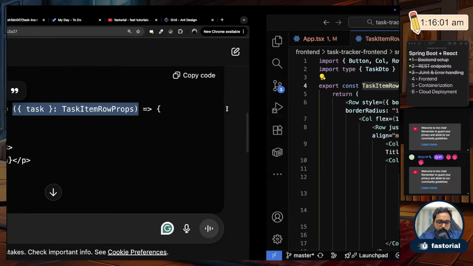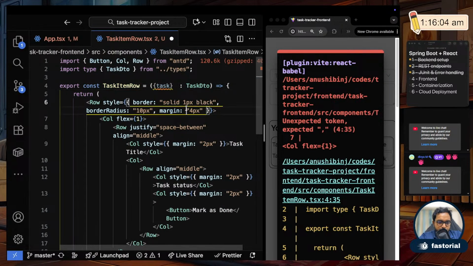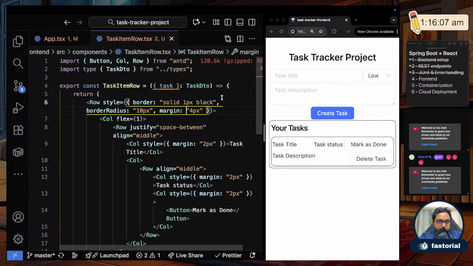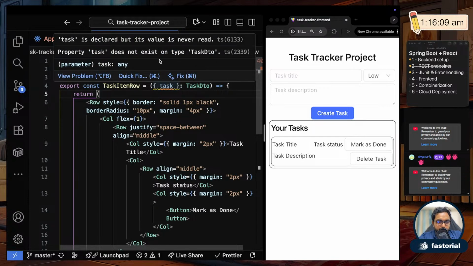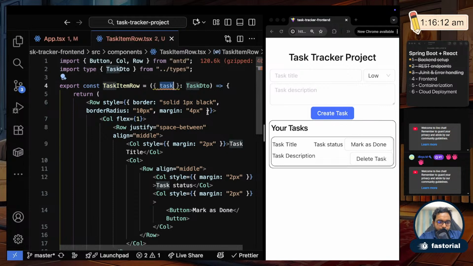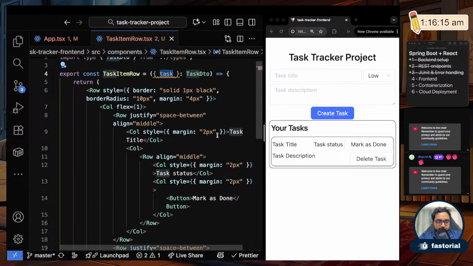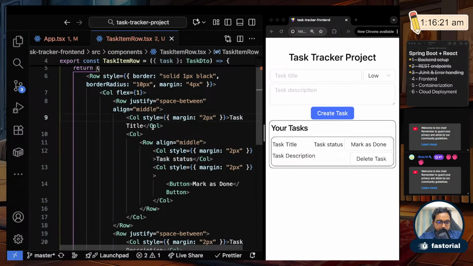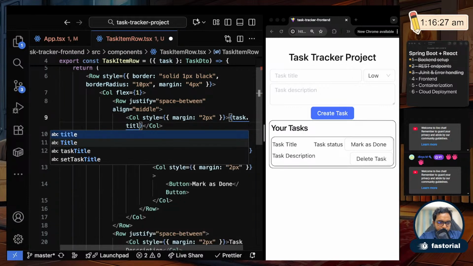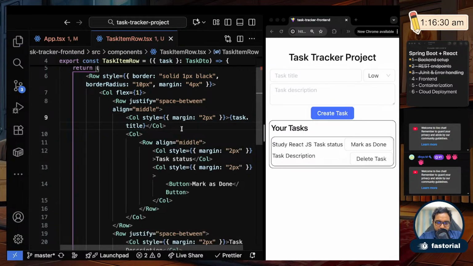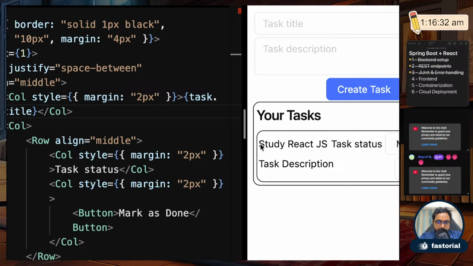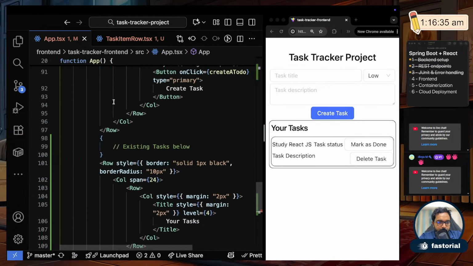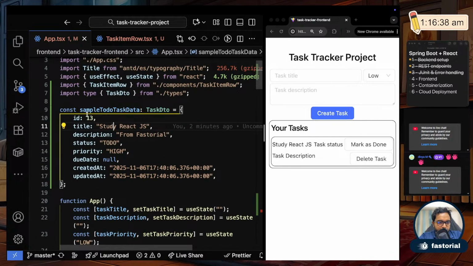So just put a colon and say task DTO. Fine. Now it's showing an error saying that it is not being used anywhere. That is the only problem, so let me use it. Now it's going to be very neat. So task I got, and it's of type task DTO. In task title, I'll just say task dot title. If I save it, you see here immediately the title reflected, study React.js, which is the sample title that I had in here. It came down, so we drilled down the prop.